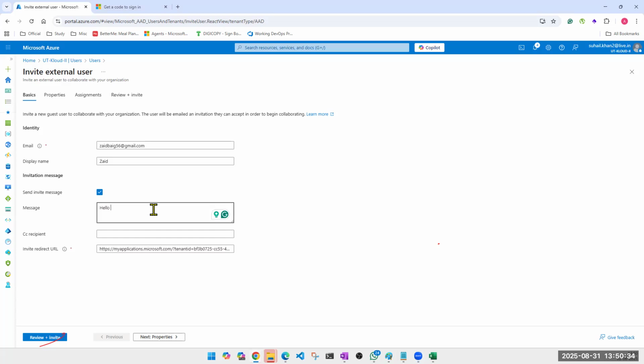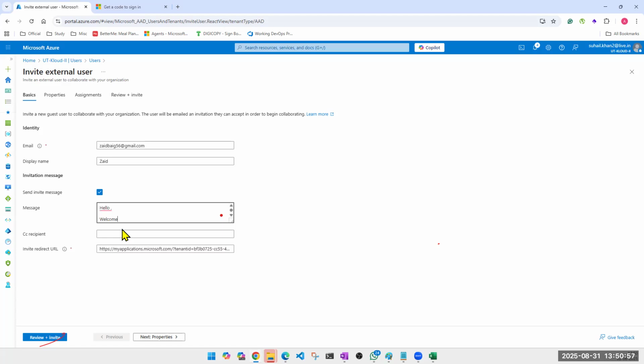Yes, contractor accounts. For example, you are an employee of TCS, you are working for Bank of America. Now, Bank of America has two methods. They can either give you their own ID at bankofamerica.com, or they'll simply send an invitation to your TCS ID. This is easier for them.